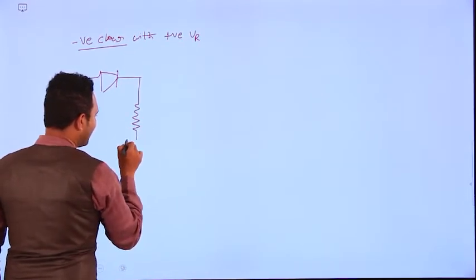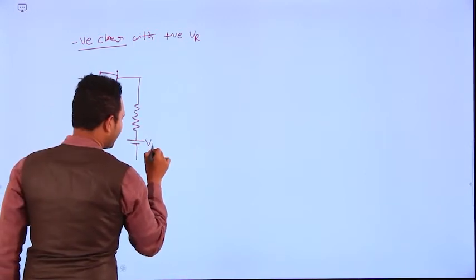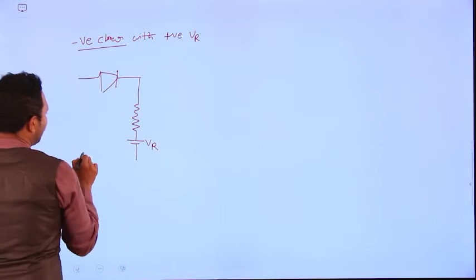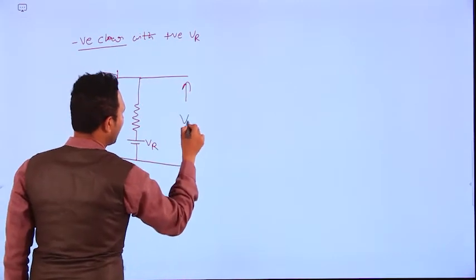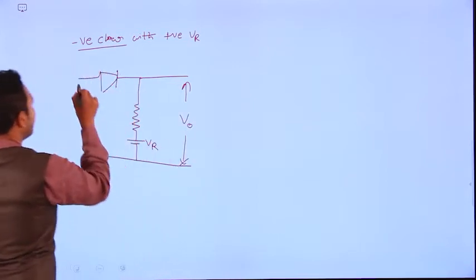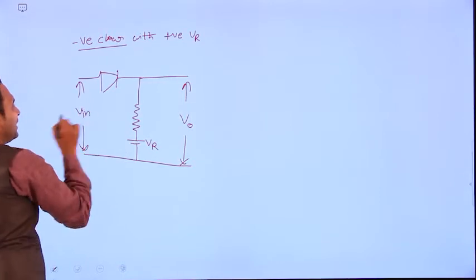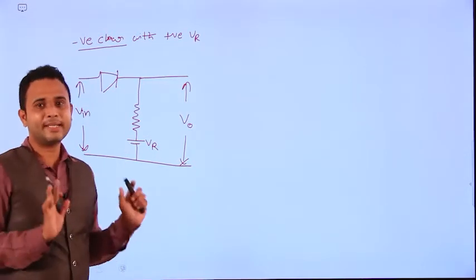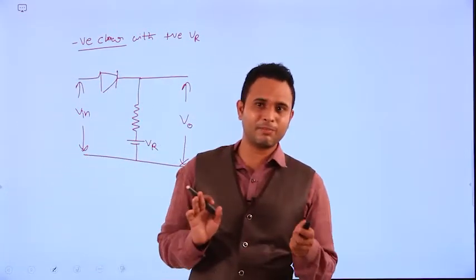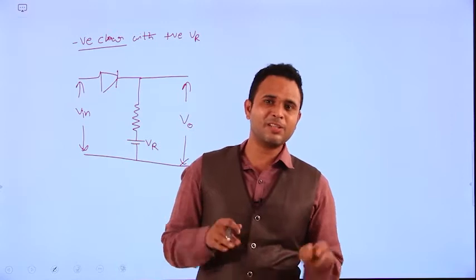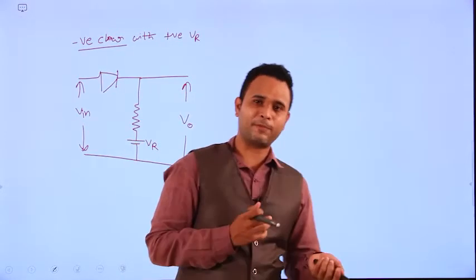Again here we have the reference DC voltage, named VR. Here we are taking the output V0, and here the input Vin. I will explain in detail how it will work. If we discuss only one circuit, then from the next circuits onwards you can know how the reference voltage will be helpful, right?